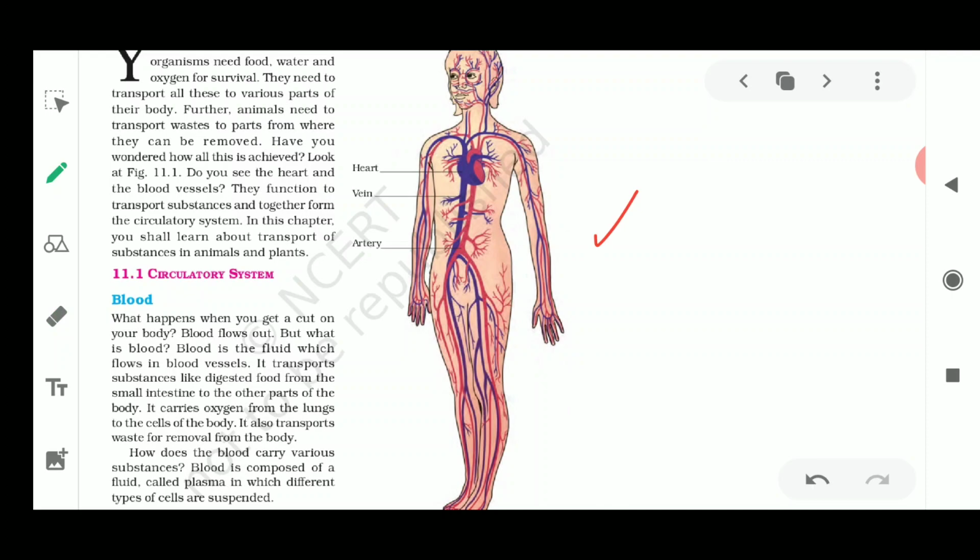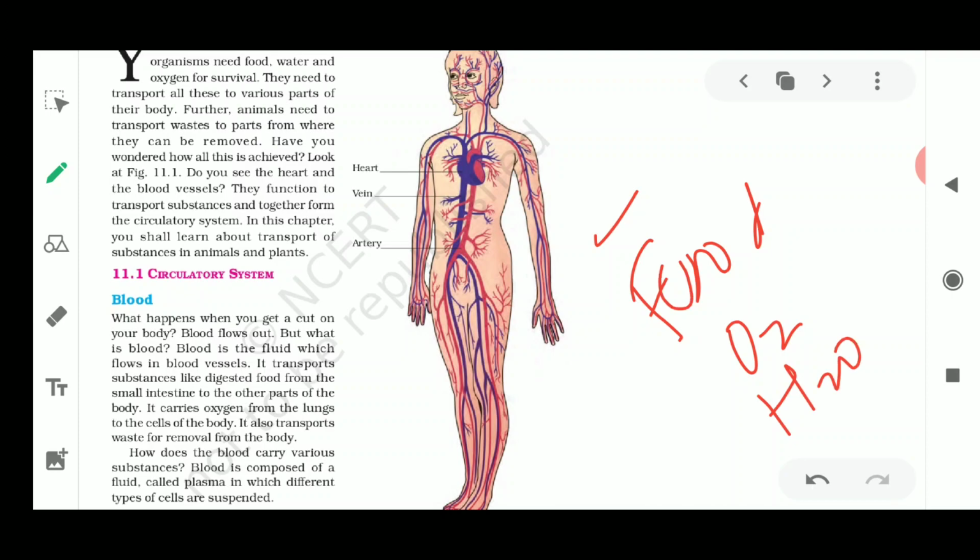Similarly, in our body we require food, oxygen, and water. All these things have to be transported by some vehicles. Now we will study these modes, these means, because of which we get these important things from our life that are necessary for survival. Organisms need food, water, and oxygen for survival, and they need to transport these things to various parts of their body.